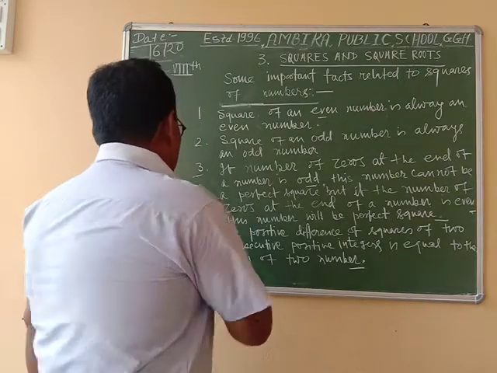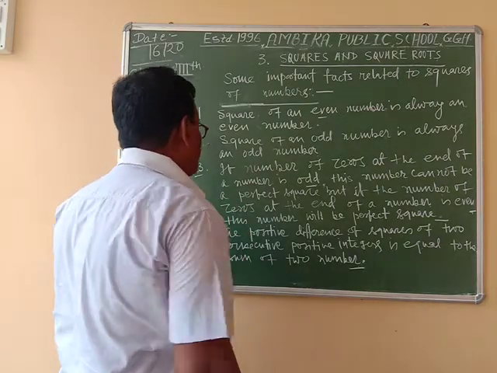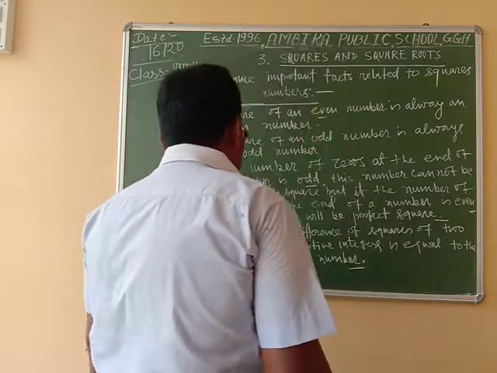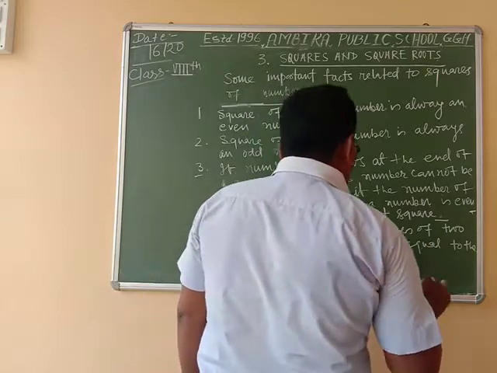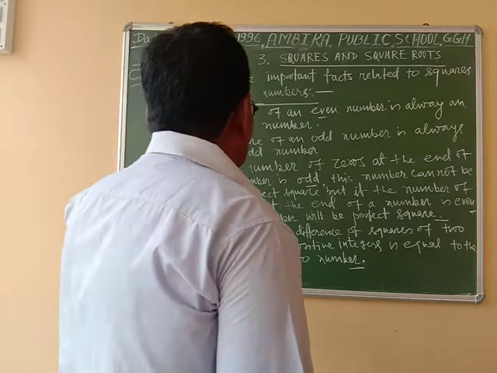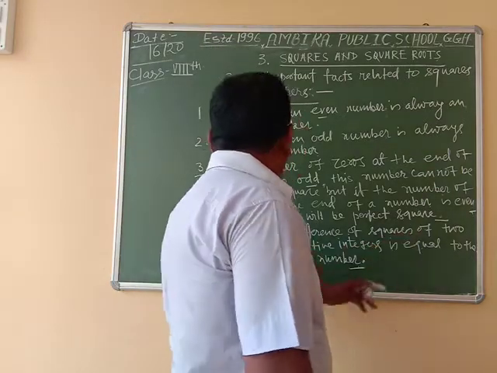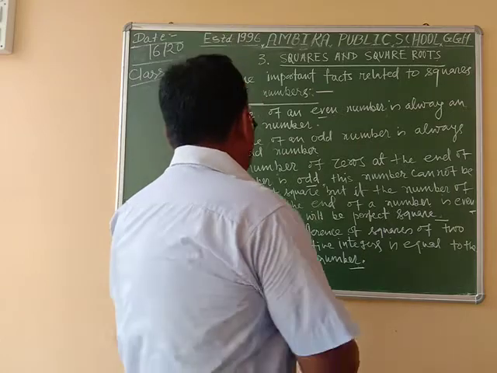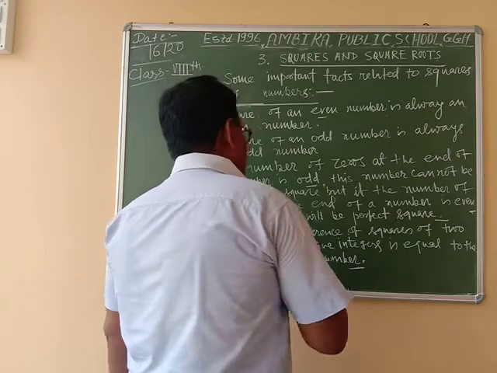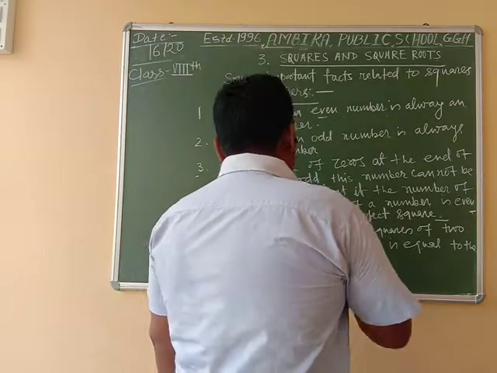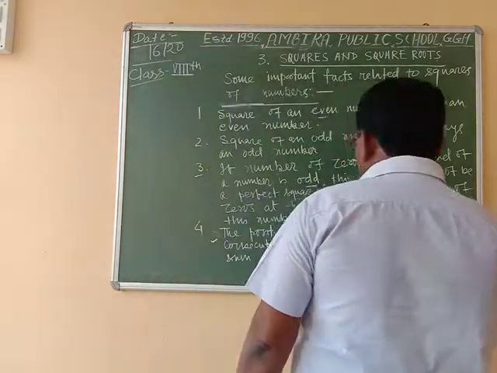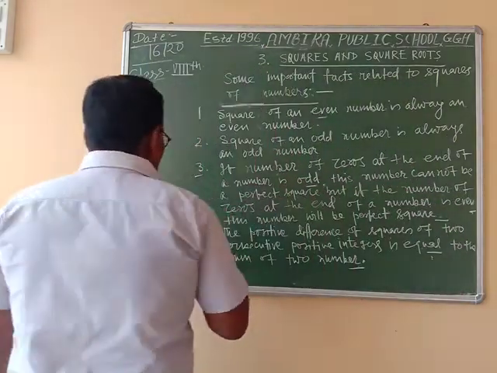Listen, try to understand. Let the two consecutive positive integers be n and n plus 1. Then according to this rule, the positive difference of squares of two consecutive positive integers, दो धनात्मक पूर्णांकों के वर्गों का अंतर जो होता है वह दो संख्याओं के योगफल के बराबर होता है. This is the fourth rule.